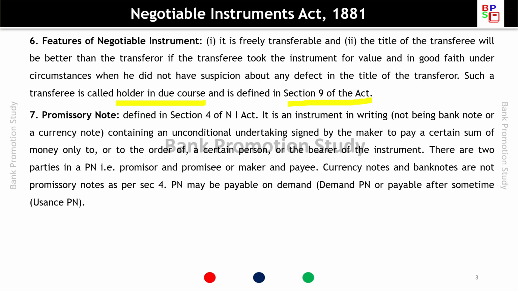There are two parties in a promissory note, promisor and promisee or maker or payee. So in promissory note, there are two parties. Currency notes and bank notes are not promissory notes as per section 4. Promissory note may be payable on demand, that is demand promissory note, or payable after some time, which is called the usance promissory note.